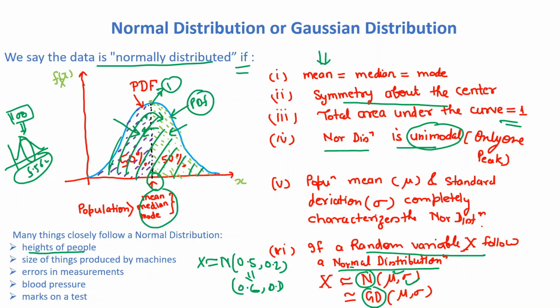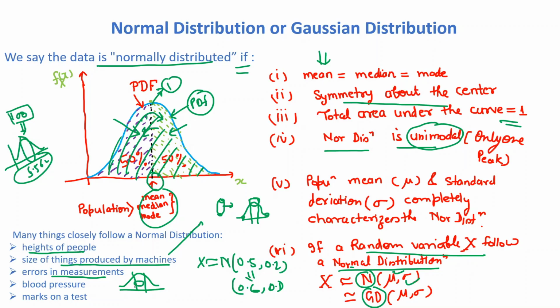Then the size of things produced by a machine. You are running a production-based company, and in that production you are preparing some bottles, so the size of the bottles will have this shape. Most of the sizes will lie in this particular region, but there are a very small number of bottles which will have a very small size. Then errors in measurement. In the same way, if you measure the error, then most of the errors will lie in this particular region.